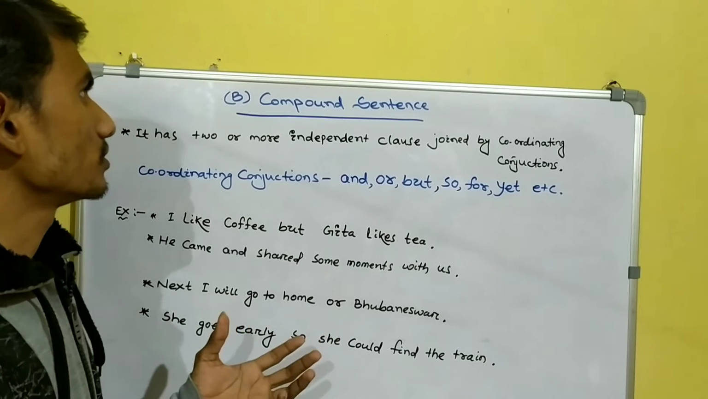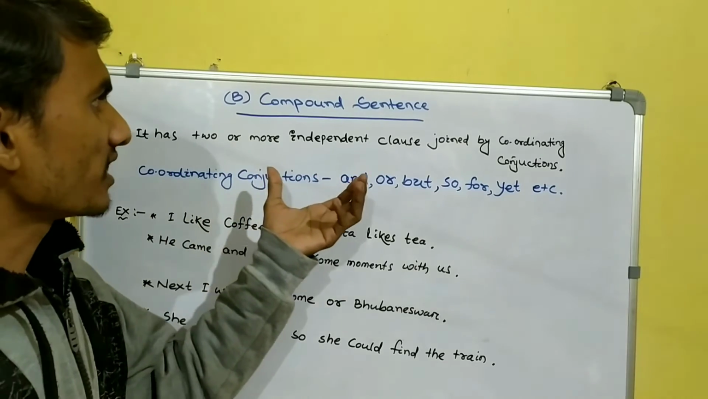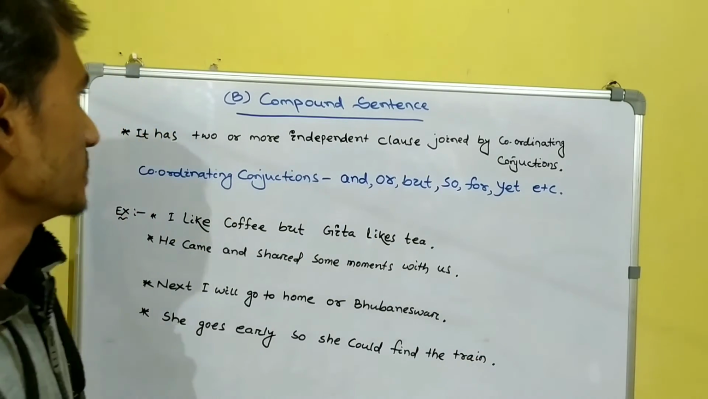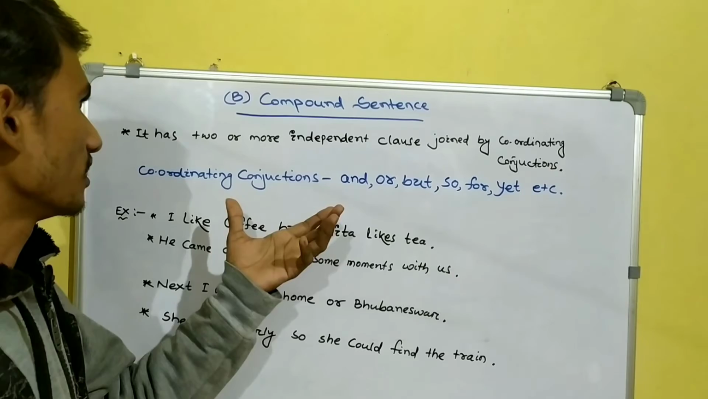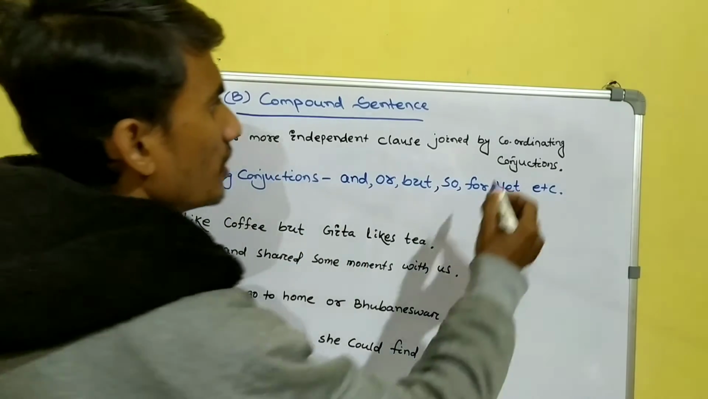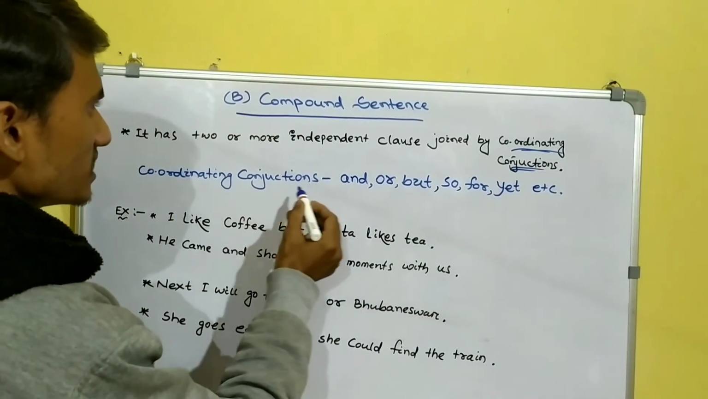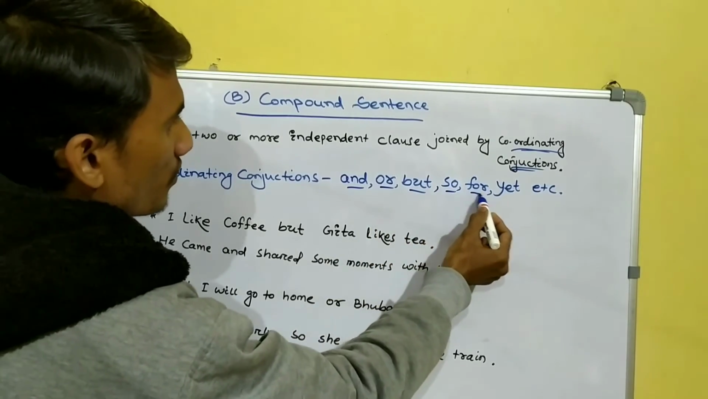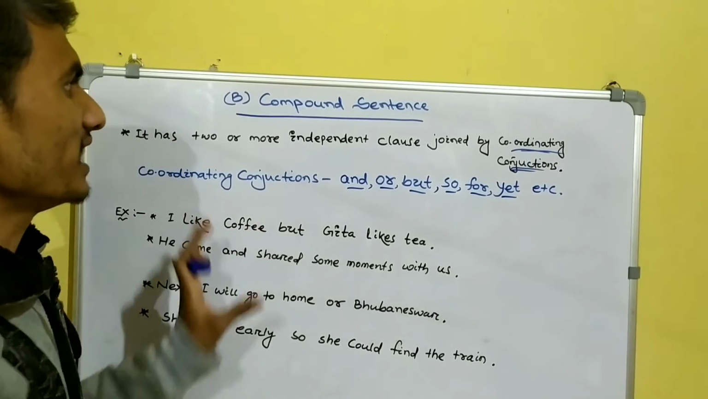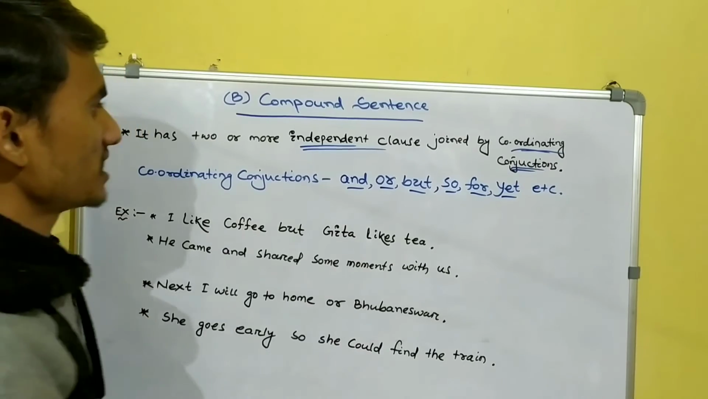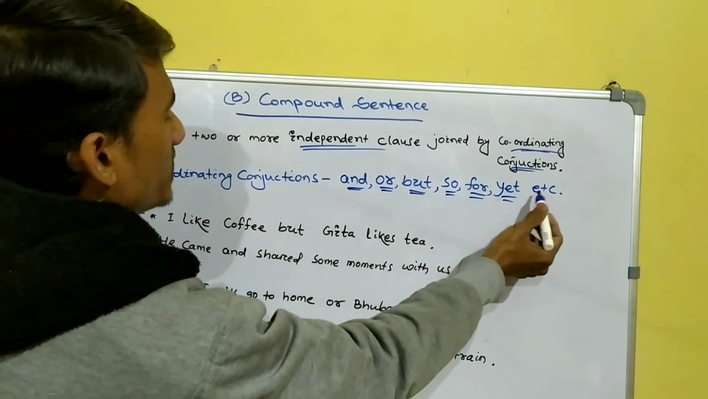Then we discuss the second one, which is a compound sentence. It has two or more independent clauses joined by coordinating conjunctions. First we see what a coordinating conjunction is. What are the coordinating conjunctions? Coordinating conjunctions are and, or, but, so, for, yet, each, which join two or more independent clauses. They join only independent clauses.